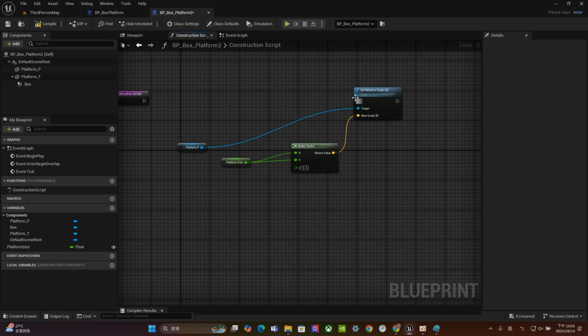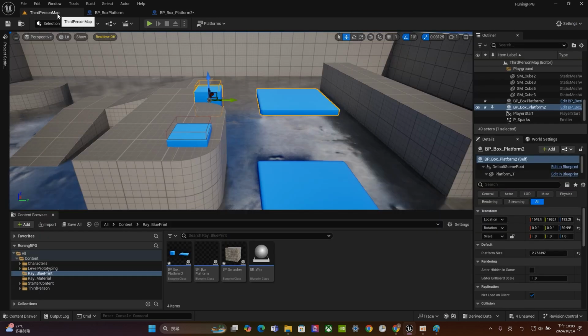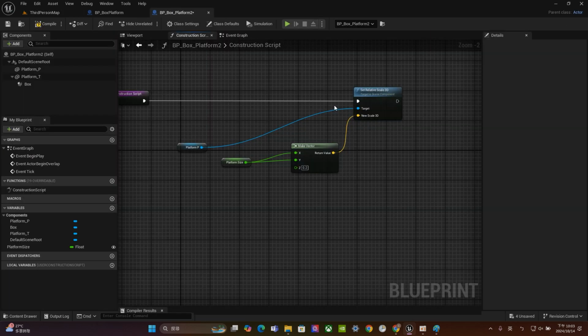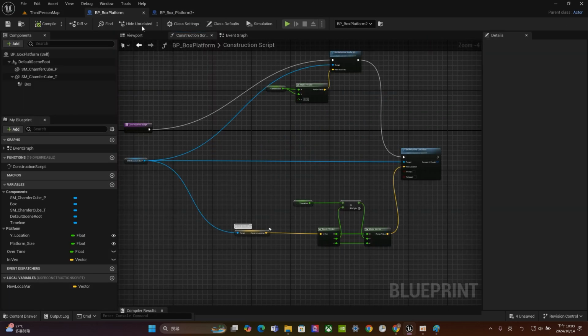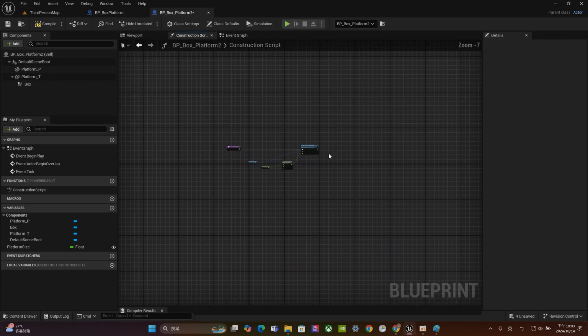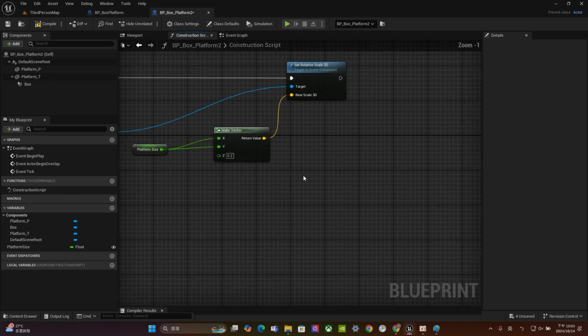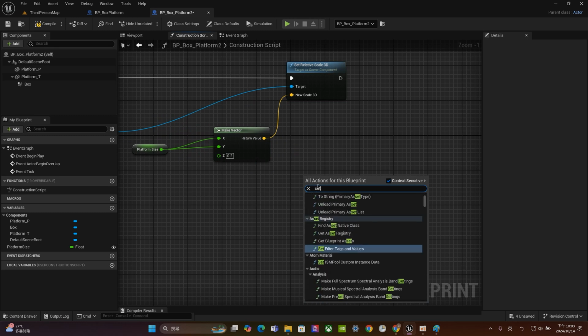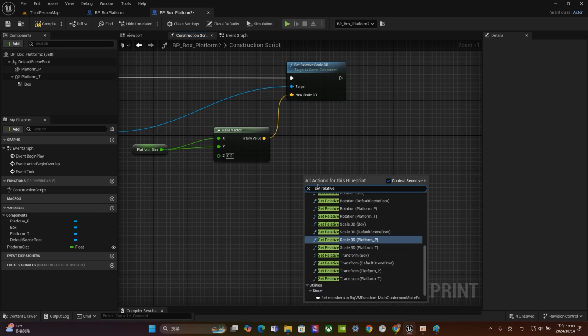So now we already have the scale. For the next thing we're going to do, sorry for that, I have to connect them. The next thing we have to do is to set up the location so that it can be adjusted to fit with the different type of map and different type of location. So the idea is pretty much the same, just using set relative location to do that. So let's just go here, right click, and find set relative location.